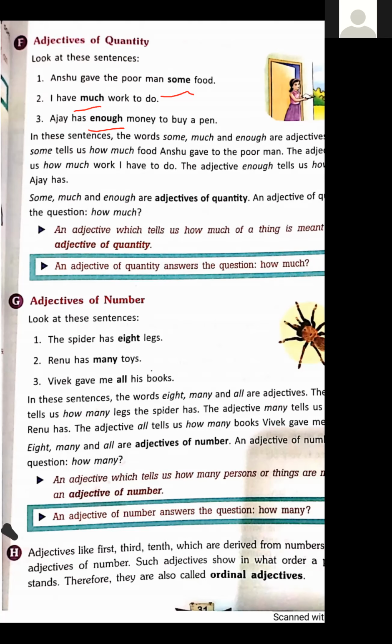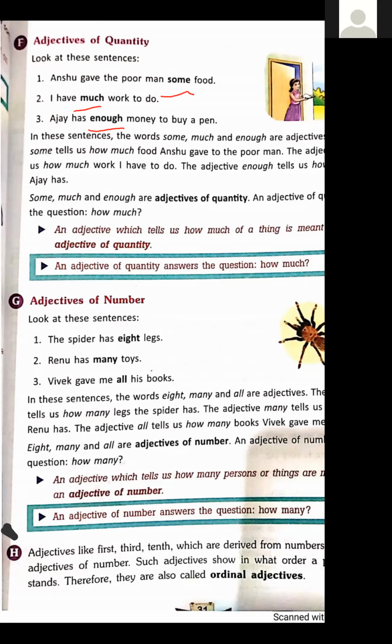Next, Renu has many toys. Here, many, again, is countable. Toys are countable, so we are using many. Vivek gave me all his books. Books are countable. So, dear students, in these three sentences, the words 8, many, and all are adjectives of number.